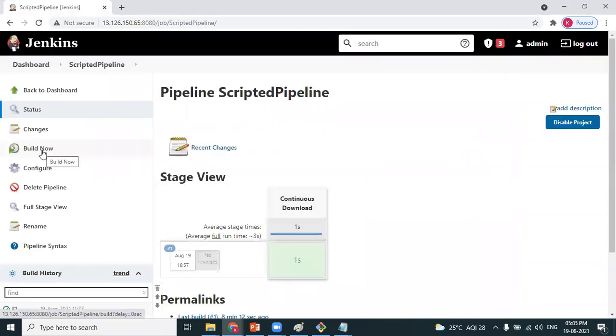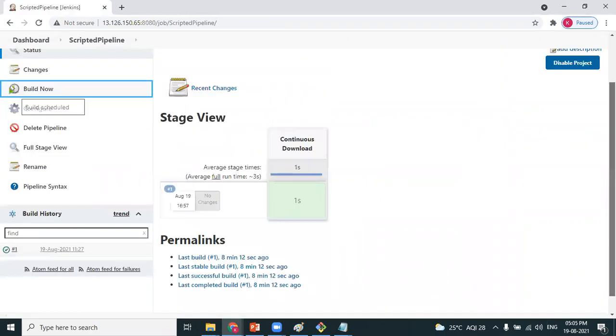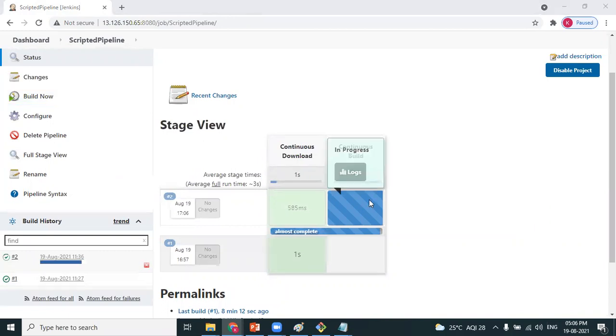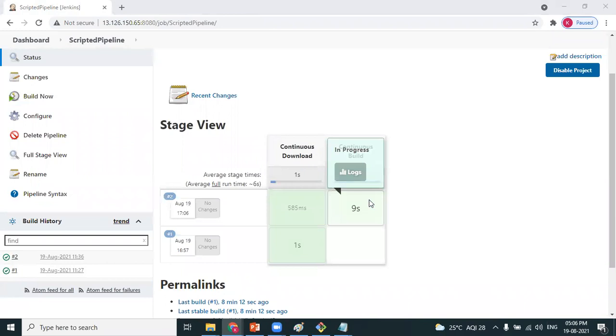Building now for the second time. Second iteration, Anuj. Continuous download successful. The continuous build is successful and the package is ready. Very, very important.